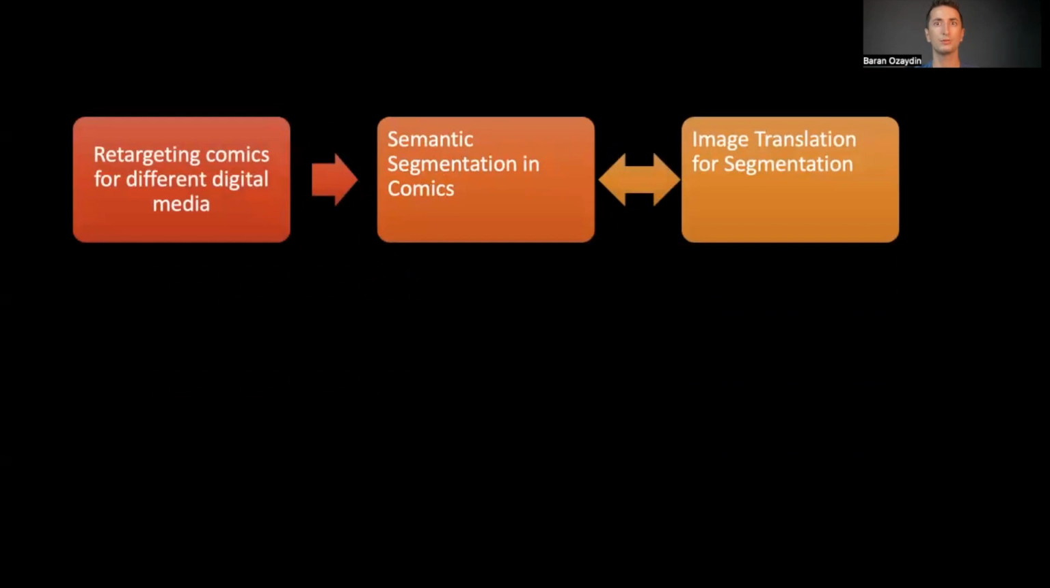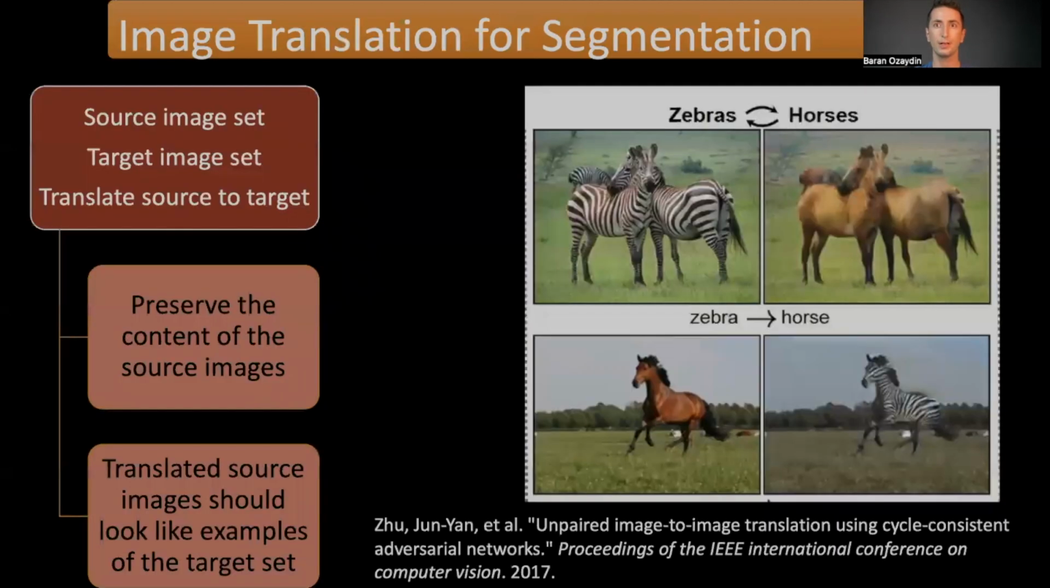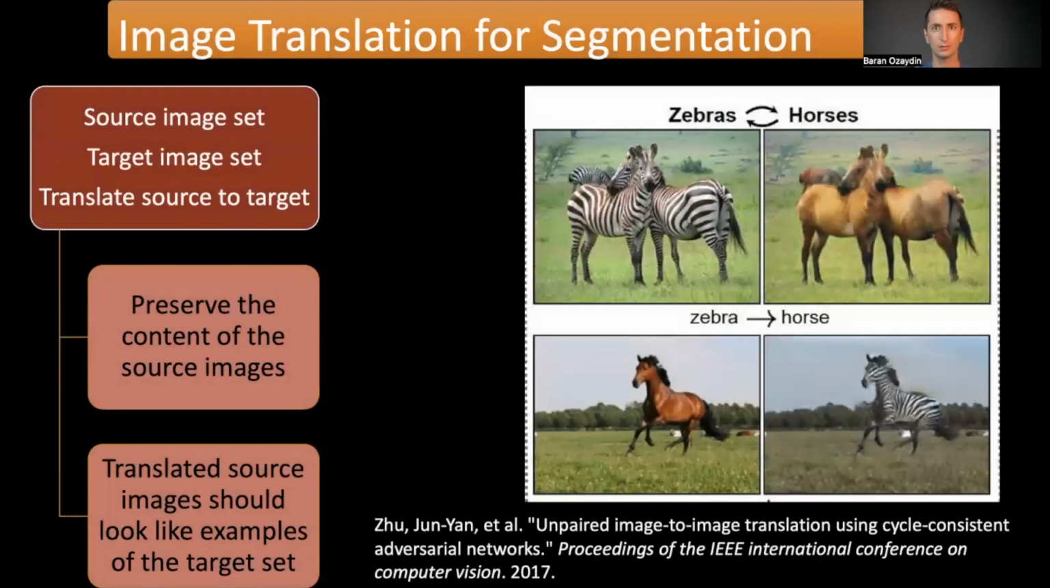And that brings me to the image translation for segmentation part in my presentation. So what is image translation? Given source and target image sets, image translation aims to translate source images into the target set. The translations should satisfy two criteria. One, they should preserve the source content. Two, they should look like examples of the target set. You can see the examples of horses being translated into zebras and vice versa.